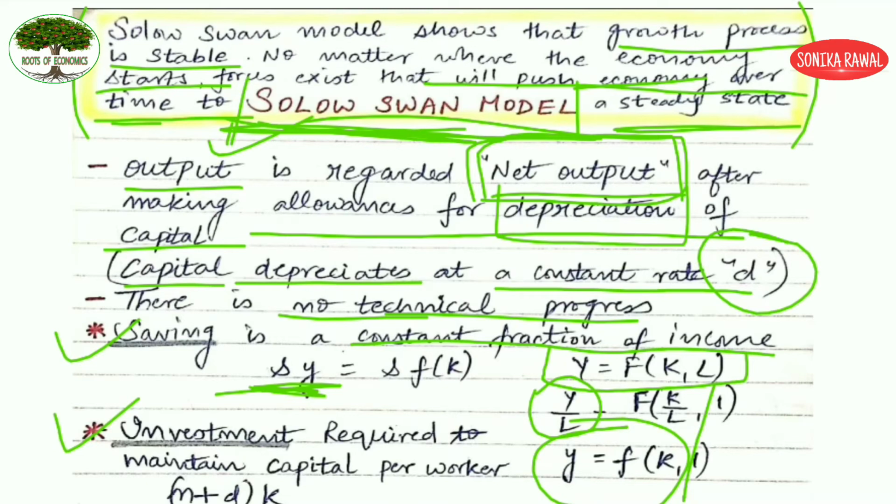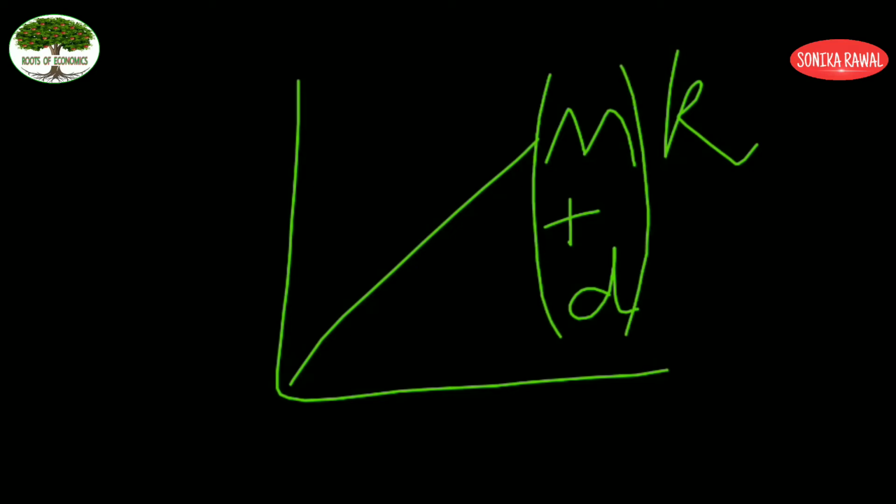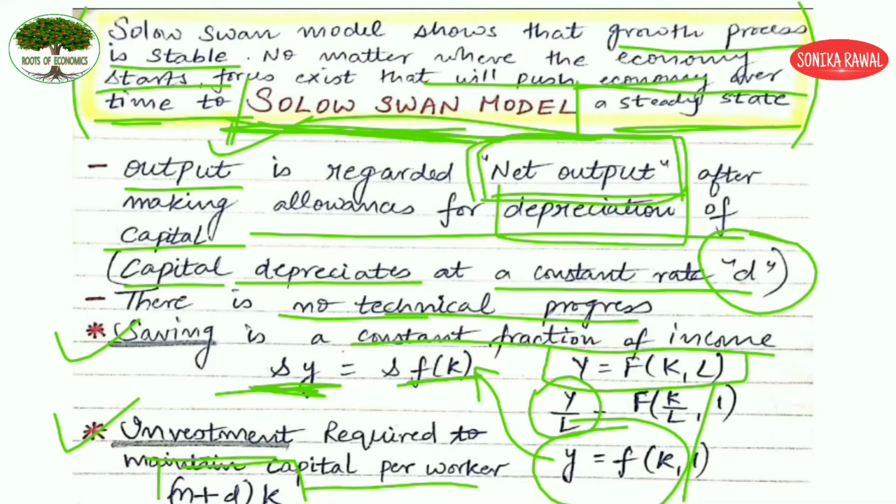So you will see the effect in the investment now. Instead of y, I am going to write f(k). Then the investment required to maintain the capital per worker is (n plus d) k. If you can recall from the previous video, this was your n into k, which was your investment function curve. But here, with n, you are also going to add d. So it is now (n plus d) into k, and this becomes your investment function. So this is the basic.